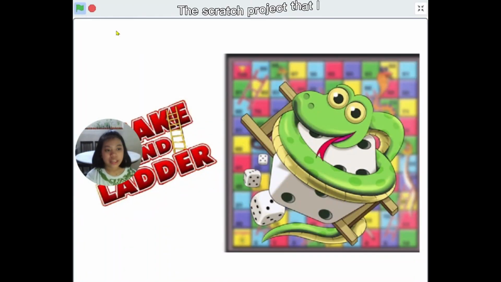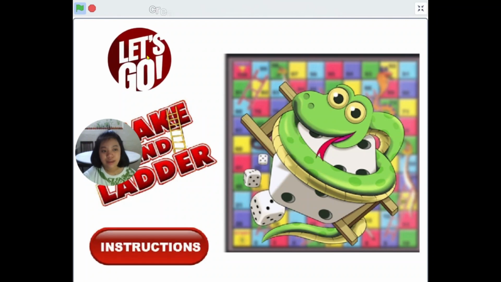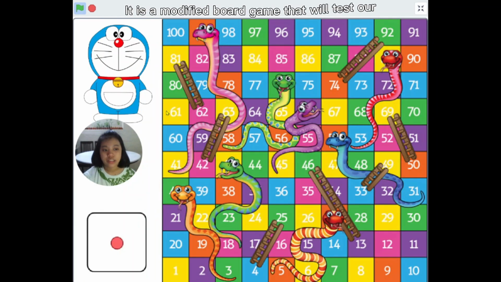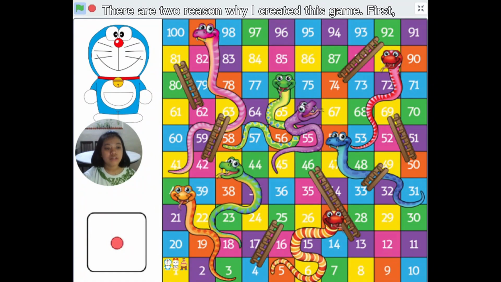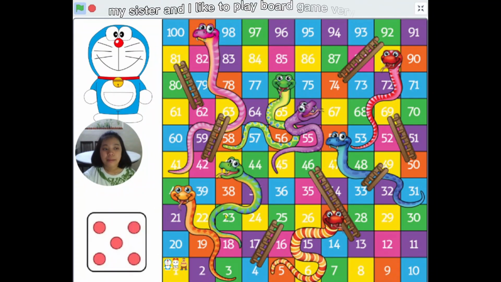The Scratch project that I created is a Snake and Ladder game. It is a modified board game that will test our grammar skills in Malay and English. There are two reasons why I created this game. First, my sister and I like to play board games very much.